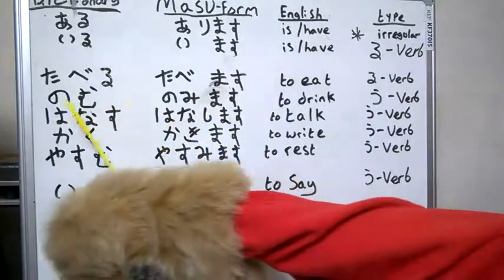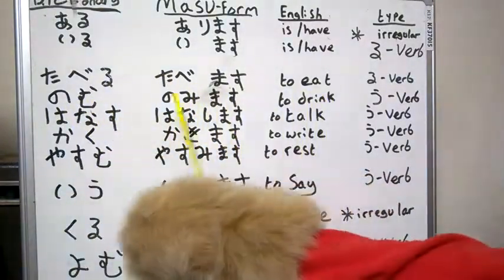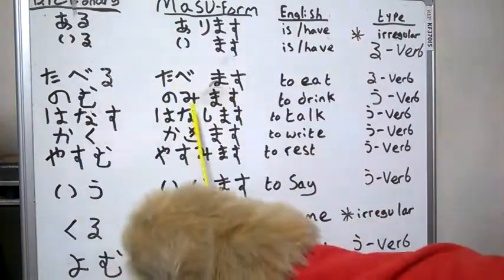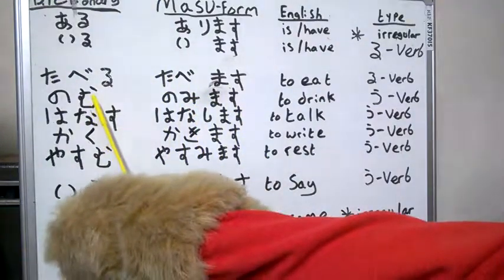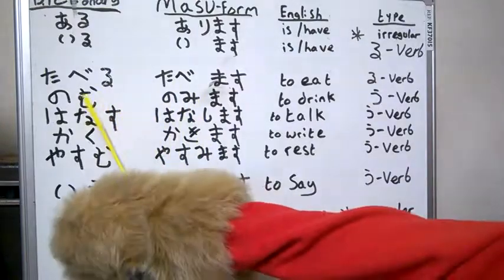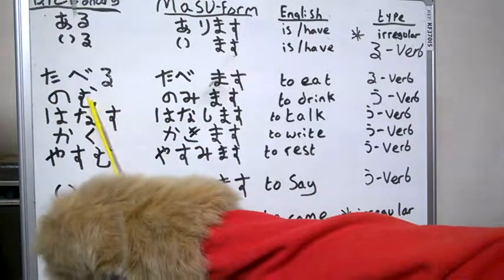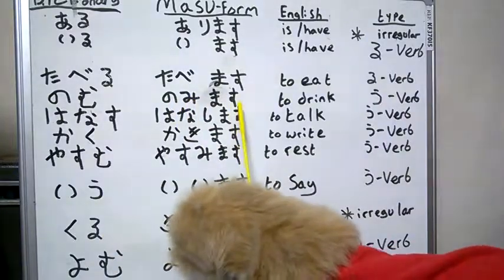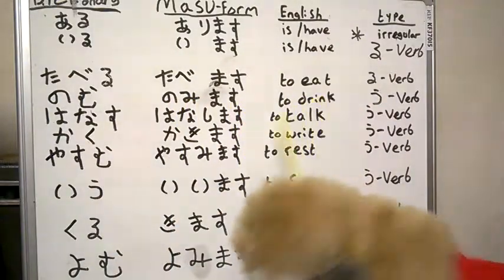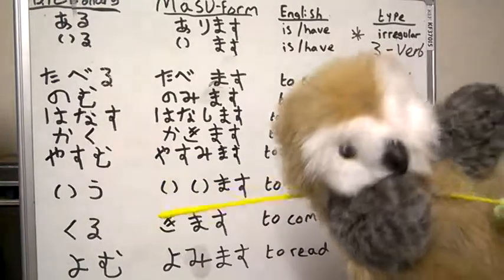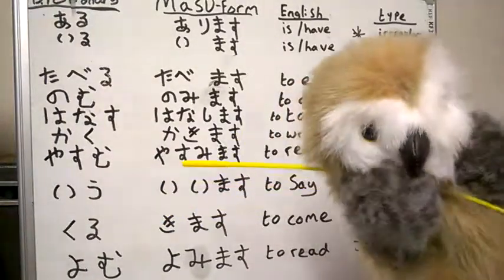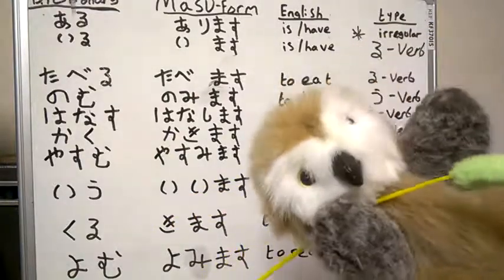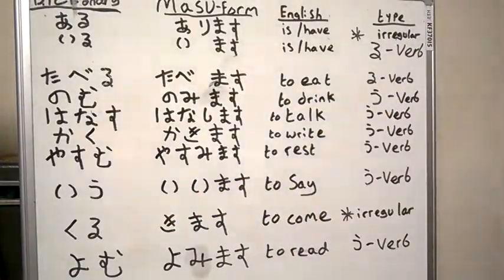The best way, because nomu for to drink becomes nomimasu. So ma, mi, mu, me, mo in the alphabet. Pretty much, if you go backwards one on the alphabet, that's what you put here. Nomimasu, to drink. Nomimashita, you already drank. Nomimasen, you don't drink. Nomimasen deshita, you didn't drink at that time, in the past.